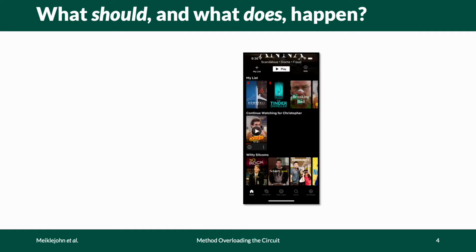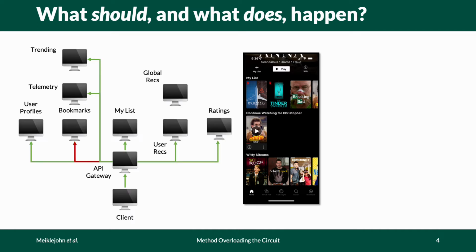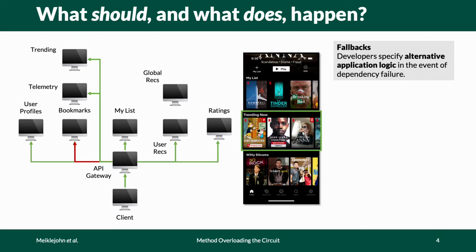Let's revisit the Netflix example. In this example, the application graph that supports this functionality is presented here. In this case, Netflix uses a technique called fallbacks, where alternative application logic is executed in the event of a dependency failure. In this specific case, we might imagine something like replacing the continue watching content that comes from the failing bookmark service with different content if the bookmark service happens to be unavailable. Perhaps we'll use content that's currently trending on Netflix.